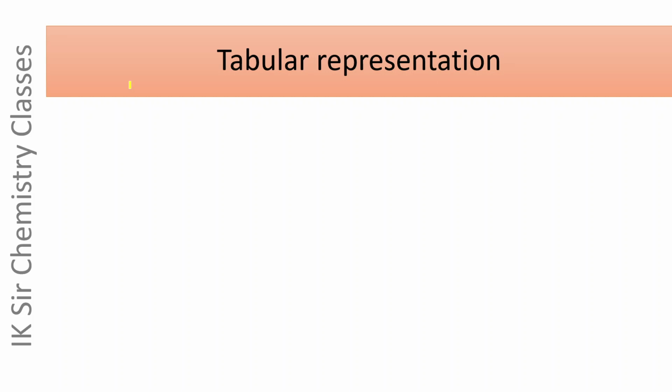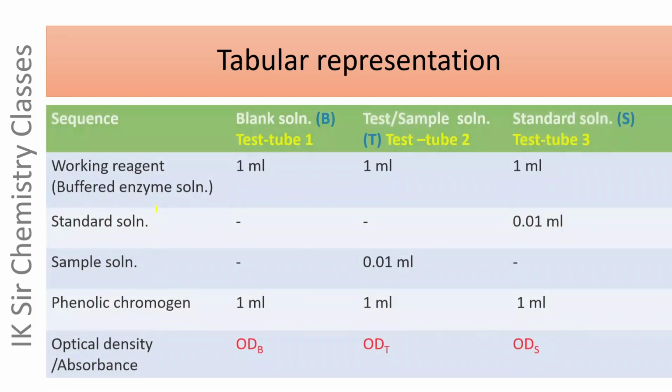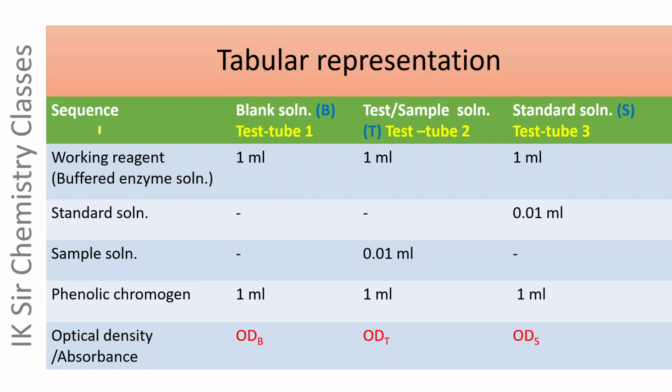Tabular representation of the procedure is given here. These are sequences of operations, and these are test tube number 1, 2 and 3. Test tube number 1 contains blank solution.